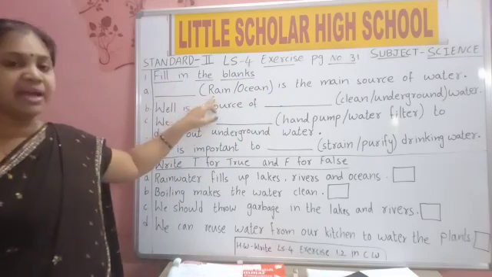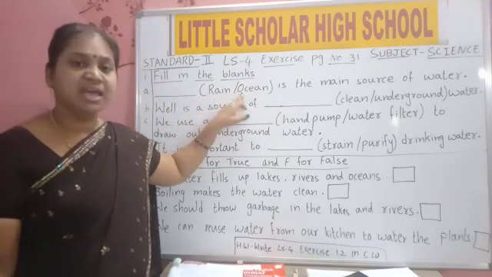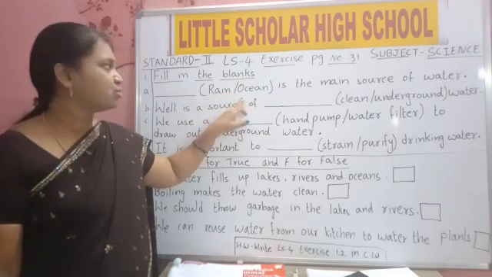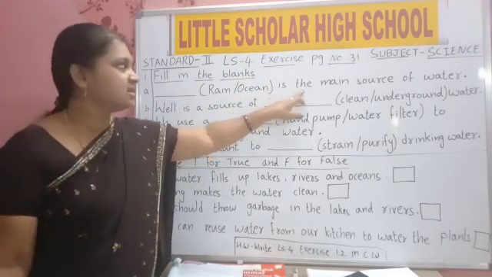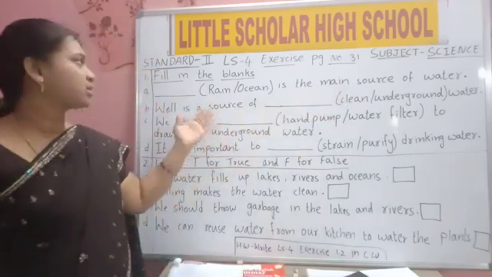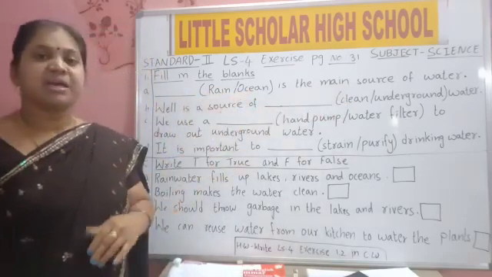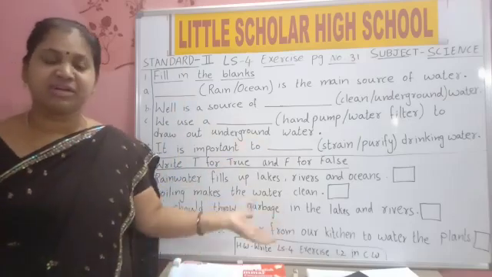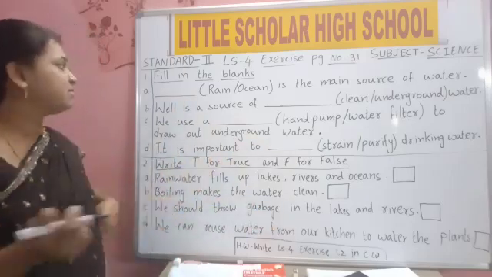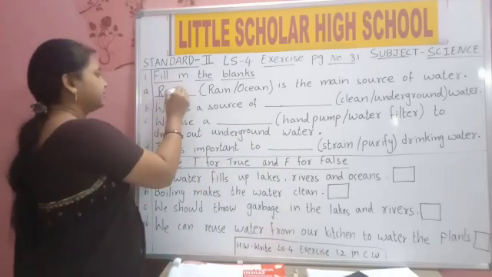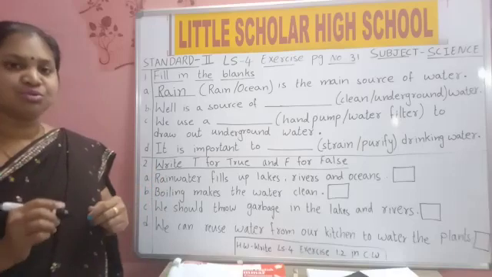Rain, ocean. Rain or ocean is the main source of water. Which is the main source of water? Rain is the main source of water. If rain comes only, the ocean will be filled. So rain. Rain is the main source of water.